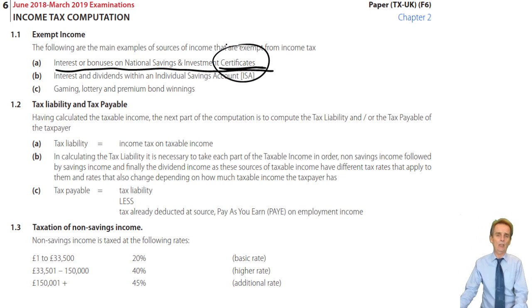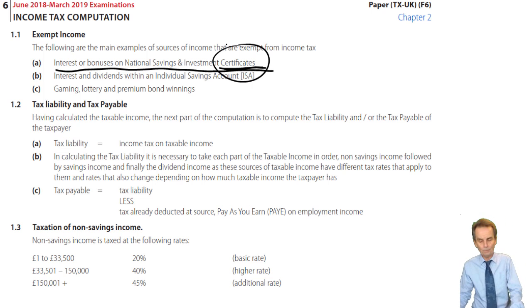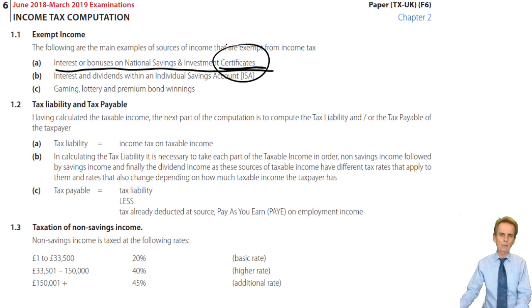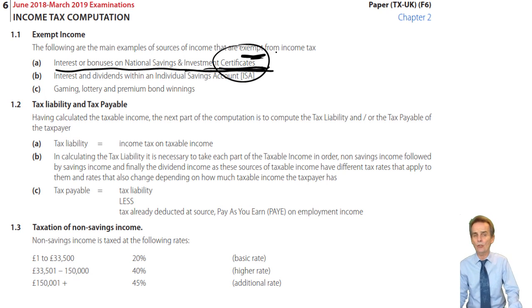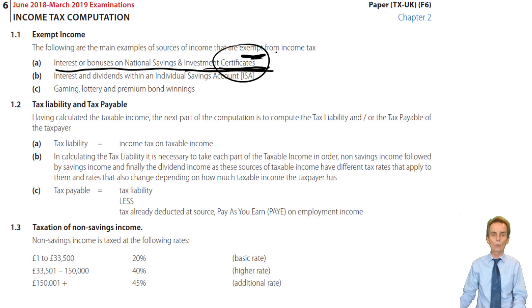In an objective testing question, you could be given 4 different types of income and asked how many of those are either taxable or how many are exempt. And listed in there will be interest, sources of interest income. Be careful, therefore, if you see national savings and investment certificates, it indeed is exempt there. But if you see national savings and investment account interest, that's taxable in the normal way as savings income.